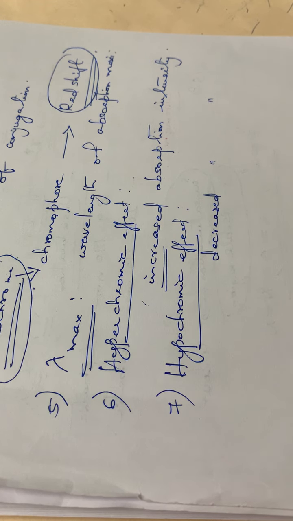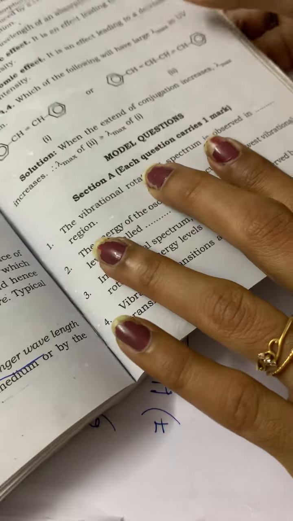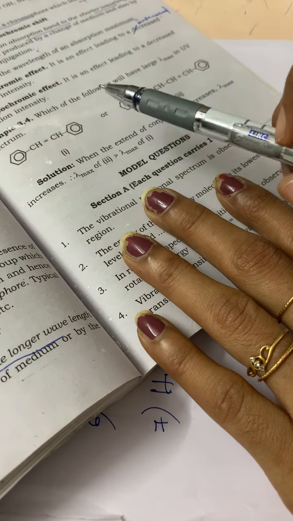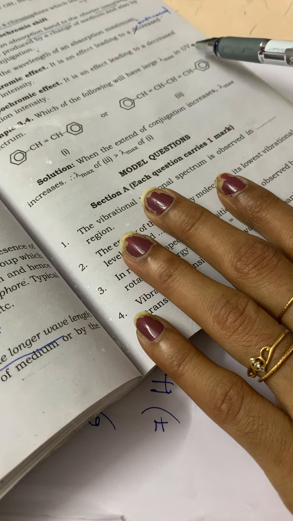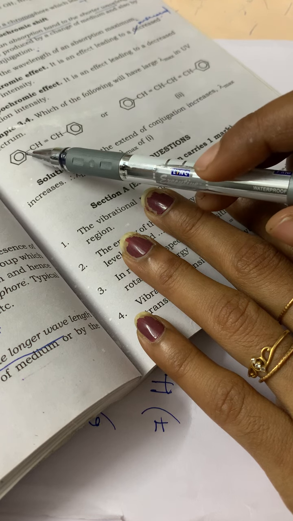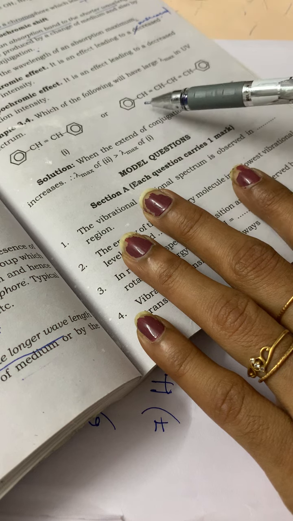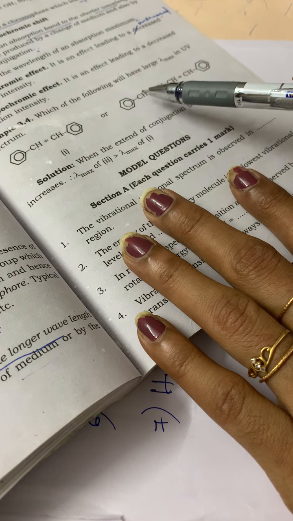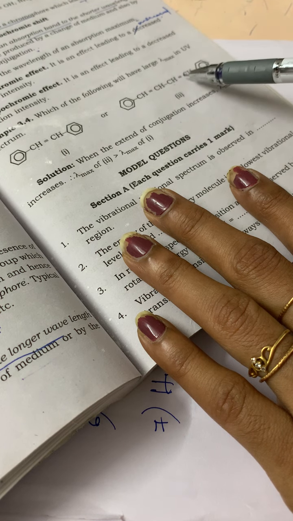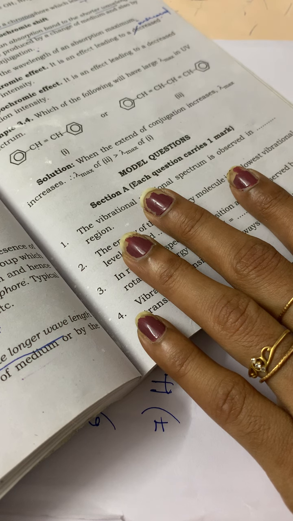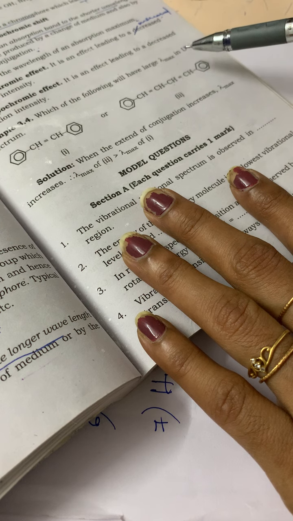And also see, one problem is given in your textbook. It is a very simple problem. Which of the following will have a larger lambda maximum in UV spectrum? One is C6H5, CH double bond CH, C6H5. The second compound is C6H5, CH double bond CH, single bond CH double bond CH, then C6H5. So which one will have the larger lambda maximum?